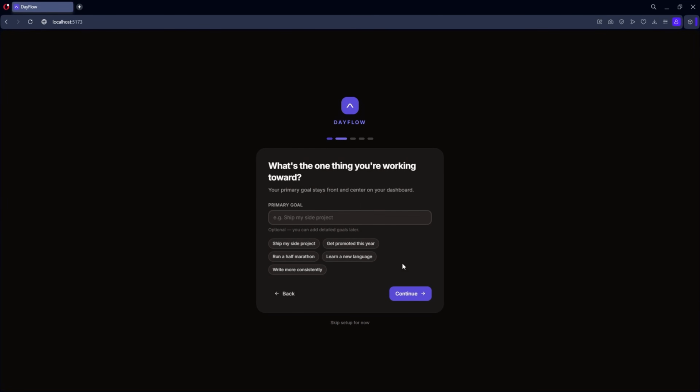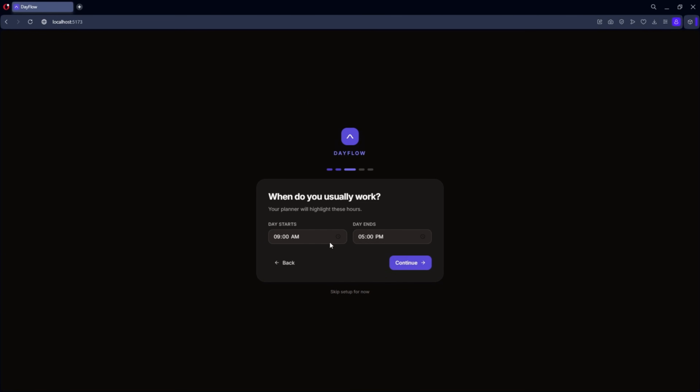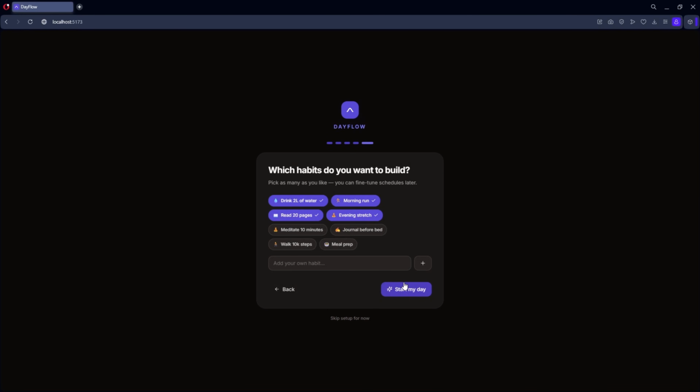Now I can either pick from the existing options or type my own, but I'm just going to pick from one of the available options for now. And then it even goes into detail about picking when your day starts and when it ends. It's rather easy to modify this. Now that I'm done, I'm going to click on Start My Day and see what comes up.